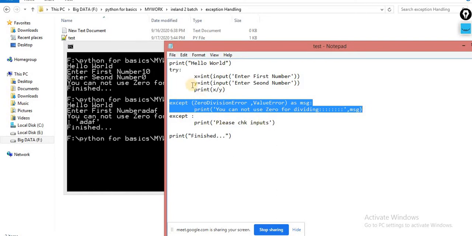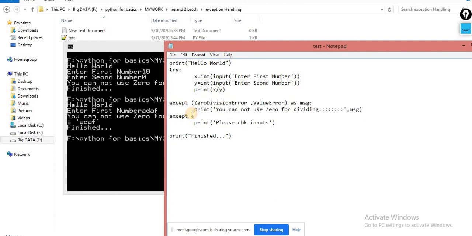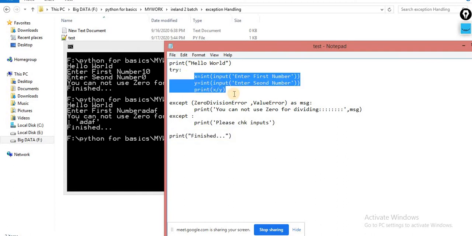Whenever there is an error inside the try block, the except block is executed, and after executing the except block, whatever remains will be executed. So keep this point in mind. Whenever you are using try and except statements, make sure the risky code, where the chances of error can occur, is inside the try block.